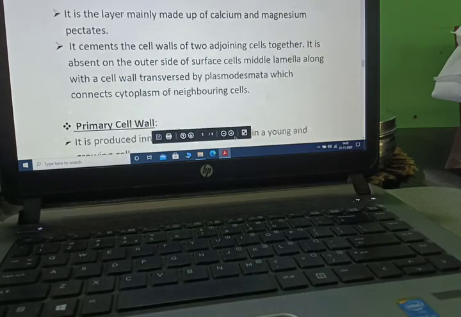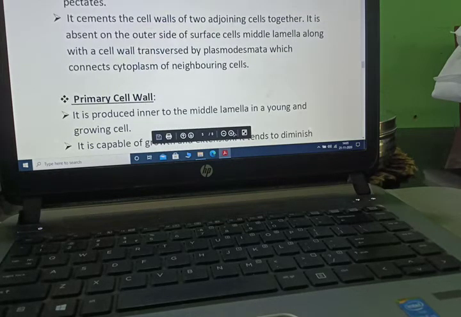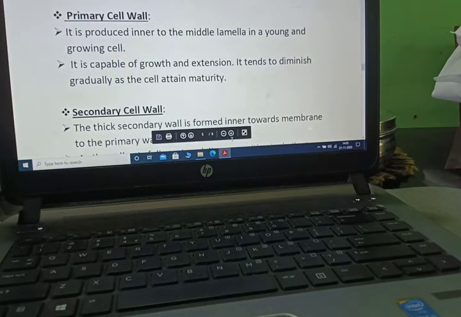Middle lamella. It is the layer mainly made up of calcium and magnesium pectate. It cements the cell walls of two adjoining cells together. It is absent on the outer side of the surface cells. Middle lamella along with the cell wall is traversed by plasmodesmata, which connect the cytoplasm of neighboring cells.